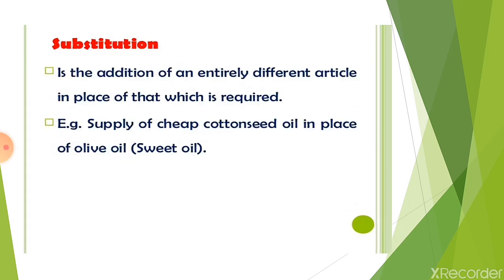Substitution. It is the addition of an entirely different article in place of that which is required. That means you are substituting the whole drug with another drug which looks morphologically the same or which is cheaper in price or cheaper in quality. For example, supply of cheap cottonseed oil in place of olive oil.